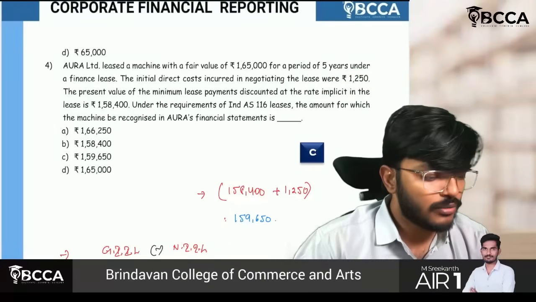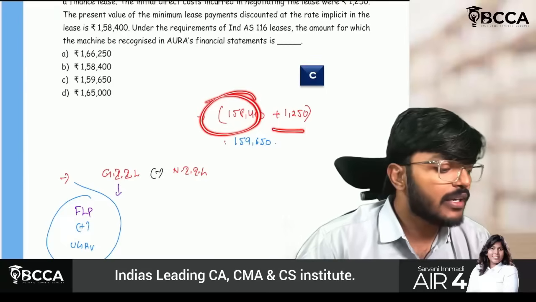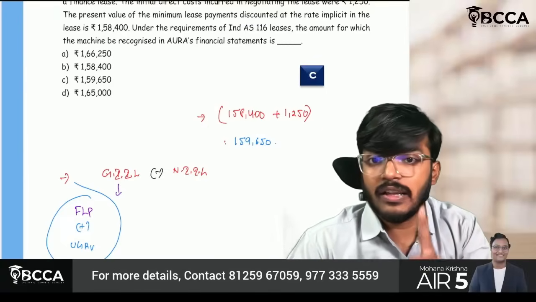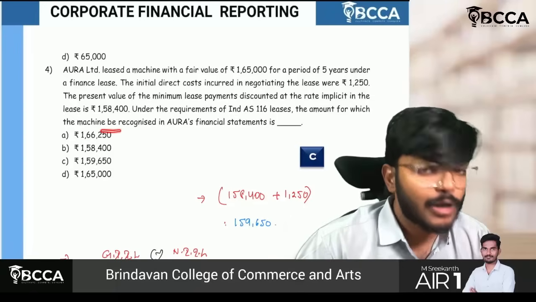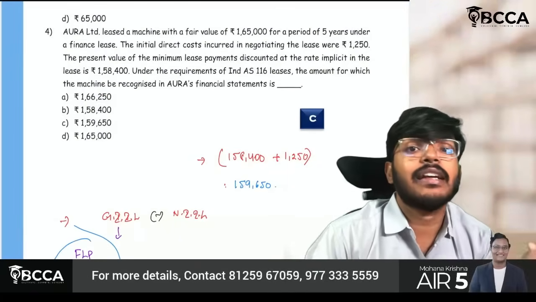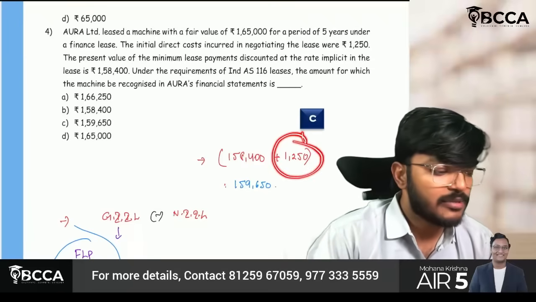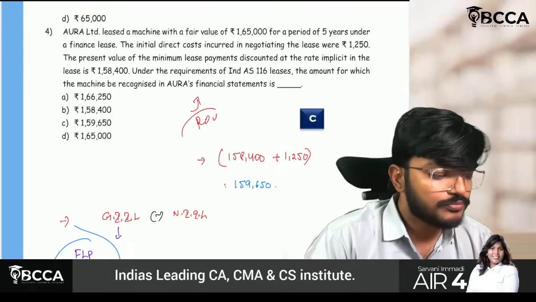You just have to think of only one thing: take the present value of the lease, and don't forget to add the initial direct cost. While calculating the ROU asset value, you have to take the present value of lease liability plus initial direct cost, if there is any. You just have to add this back because they are asking us for the ROU asset value.